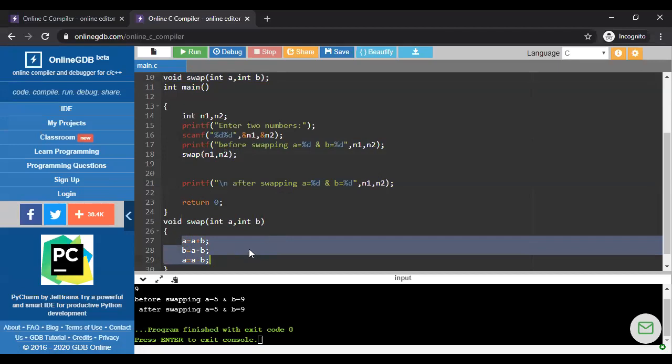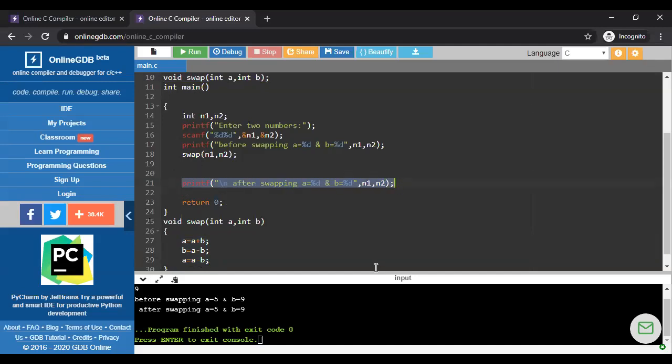Okay. So after the compiler compiles this one, it will move on to this place again, right? Because the program has not ended, so it will jump to this part and compile this line. According to my printf line, I'm printing here n1 and n2, right? What are n1 and n2? The same values of 5 and 9.